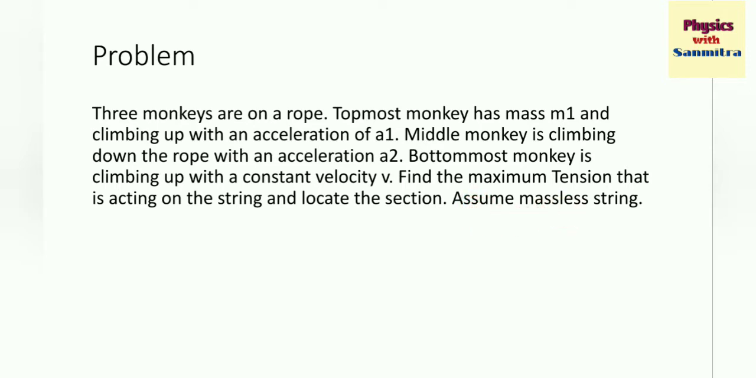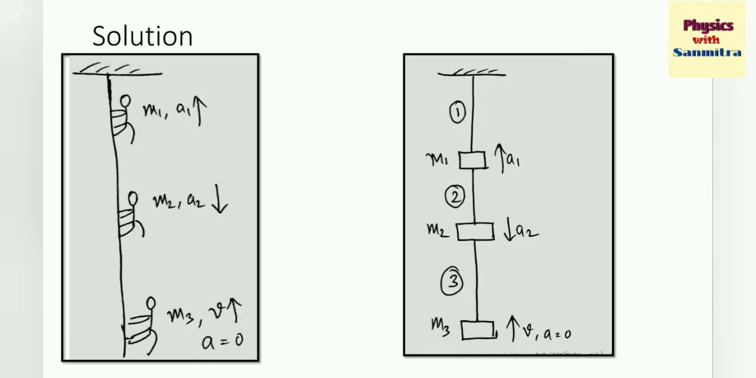So this is what our question says. Let's see what the scenario actually is. The topmost monkey has a mass m1 and is climbing up with an acceleration a1. The second monkey has a mass m2 and is moving down with an acceleration a2. The bottommost monkey has a mass m3 and is moving up with a constant velocity v, but acceleration is 0. Constant velocity means 0 acceleration.